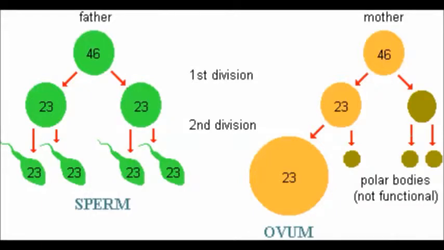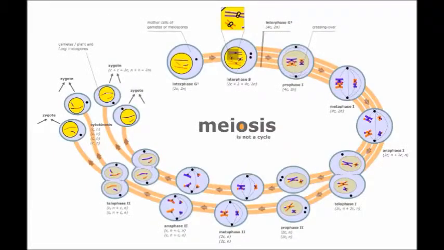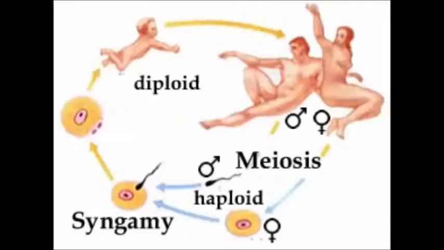The chromosomes, each consisting of 2 chromatids, align along the center of the cell. Then the chromatids separate at the centromere, and each daughter cell receives one of the chromatids from each chromosome. When the centromere separates, each of the chromatids is called a chromosome. Consequently, each of the 4 daughter cells produced by meiosis contains 23 chromosomes.